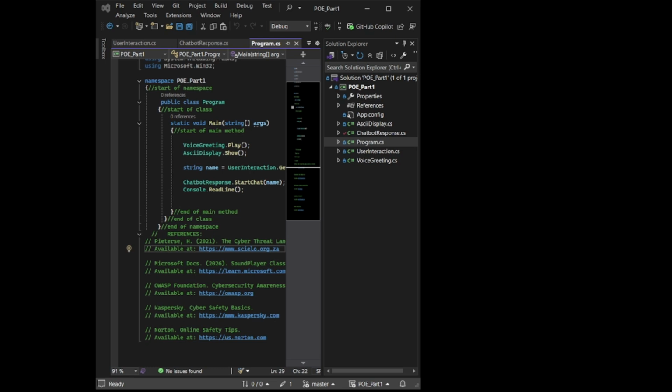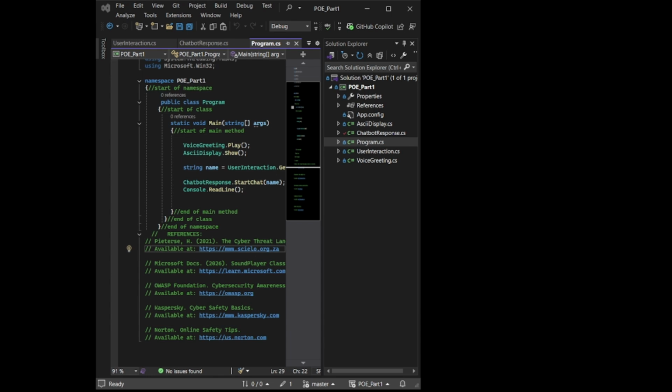This is my cybersecurity awareness chatbot developed in C Sharp using a console application in Visual Studio. The purpose of this program is to educate users about cybersecurity topics such as phishing, password safety, and safe browsing.